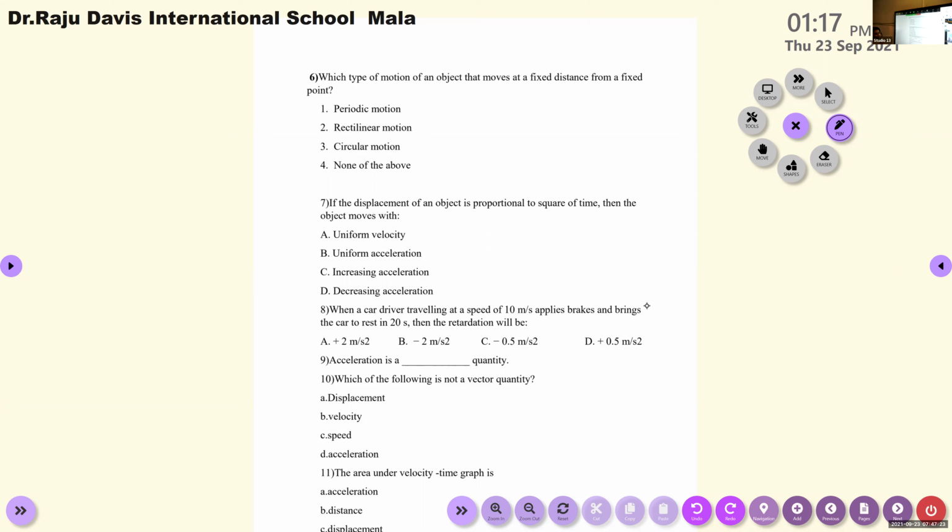Think and answer. If the answer is wrong, the score goes to the girls team. I think that's why boys are remaining silent, right? Which type of motion of an object that moves at a fixed distance from a fixed point?